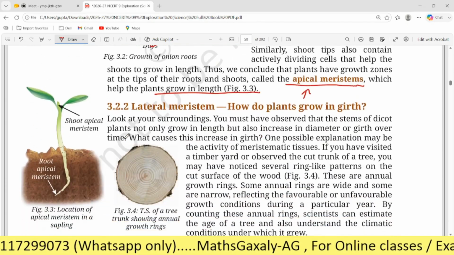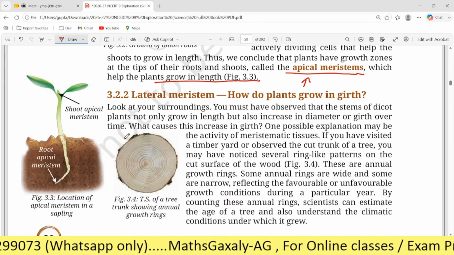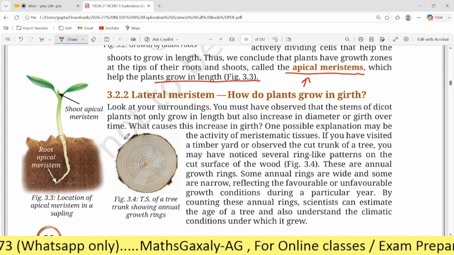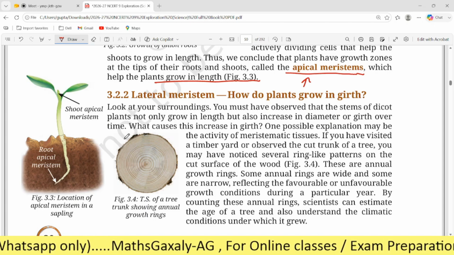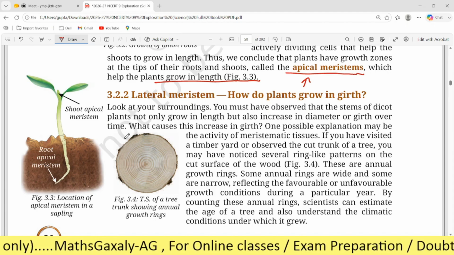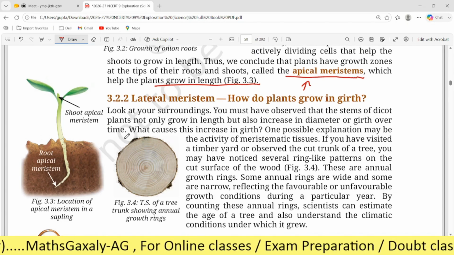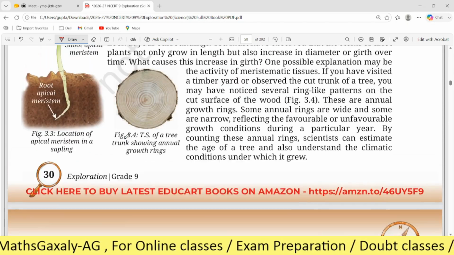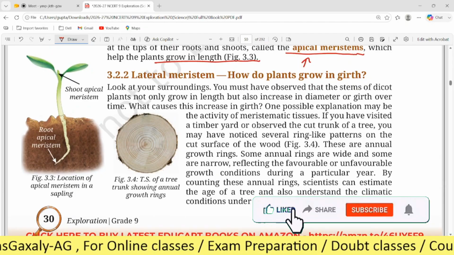No. Okay. After this we have to learn about the lateral meristem, which helps plants grow in girth. Is it clear? So this one we will discuss in the next class.